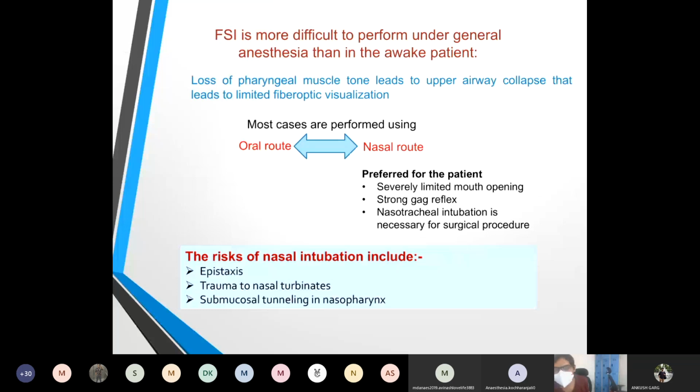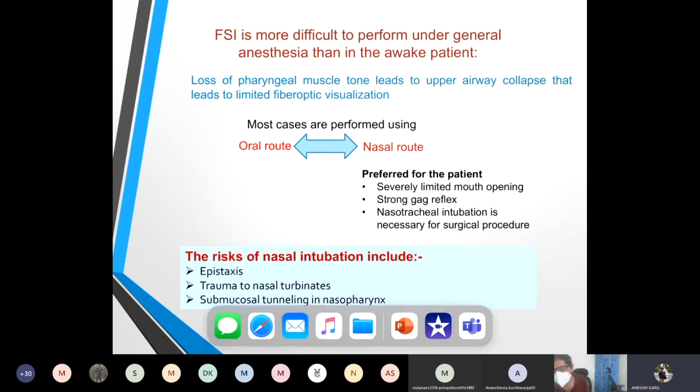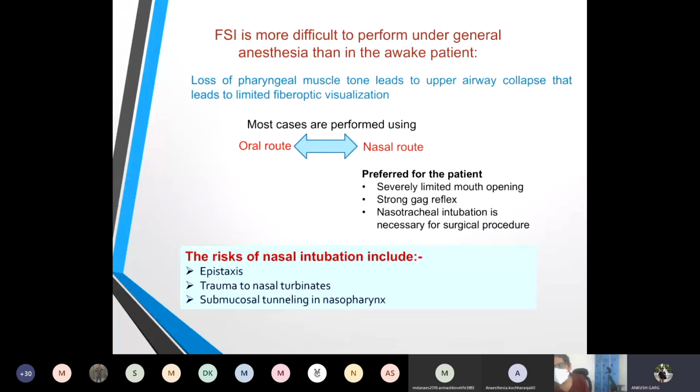See, the most important thing is the patient is spontaneously breathing. We have control over the respiration. Then there is no loss of pharyngeal muscle tone. There is no collapse, so the airway is patent when the patient is awake. And moreover there is less risk of aspiration because airway reflexes are protected.